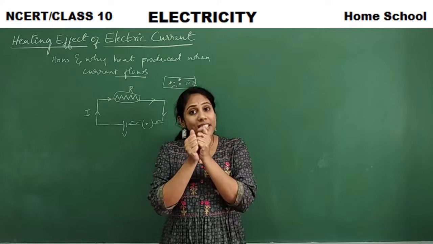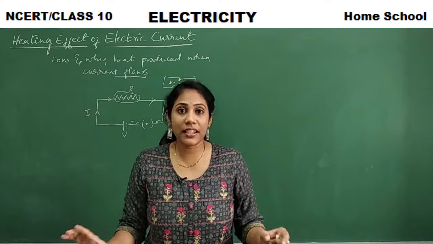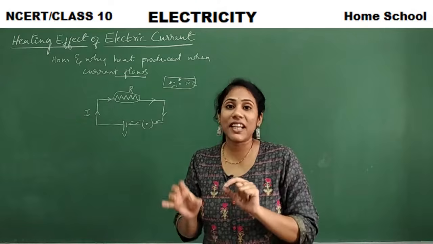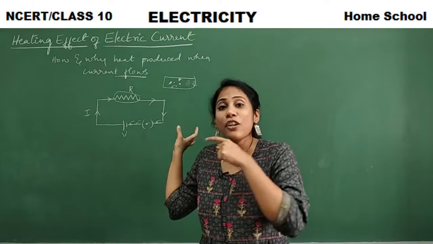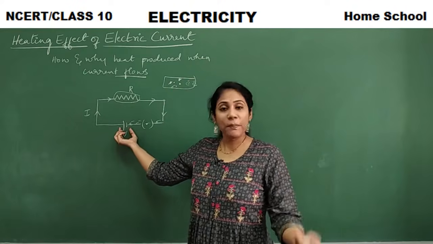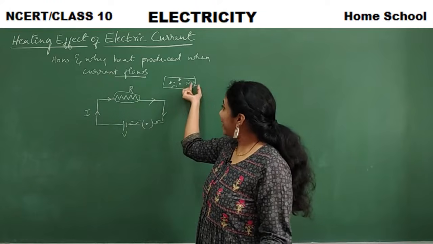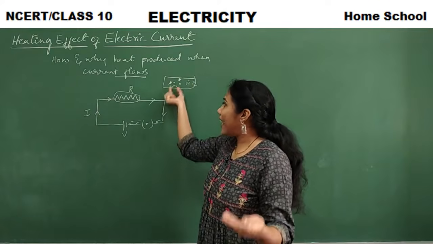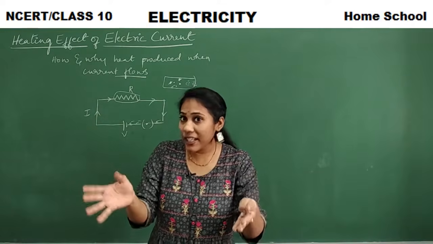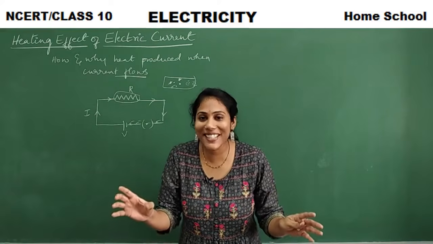So when two things collide with each other, heat is produced generally. The same thing here. When electrons are continuously colliding with each other, electrons are losing their energy. See, with a certain amount of energy from a source, from a battery, electrons are moving. And the moment they come into the device and collide, they lose their energy, and that energy is getting converted into heat energy. Understood why heat is getting produced?